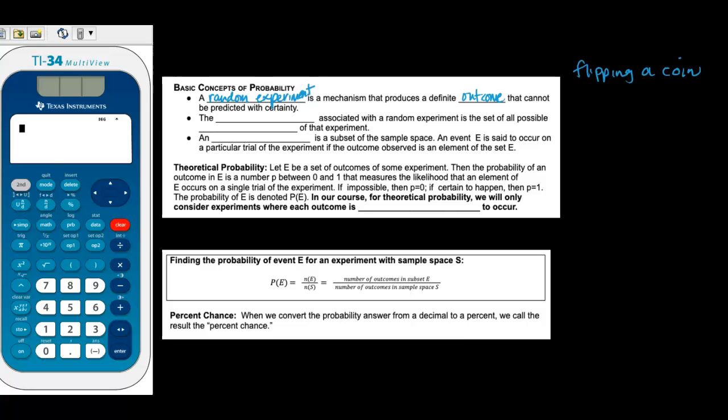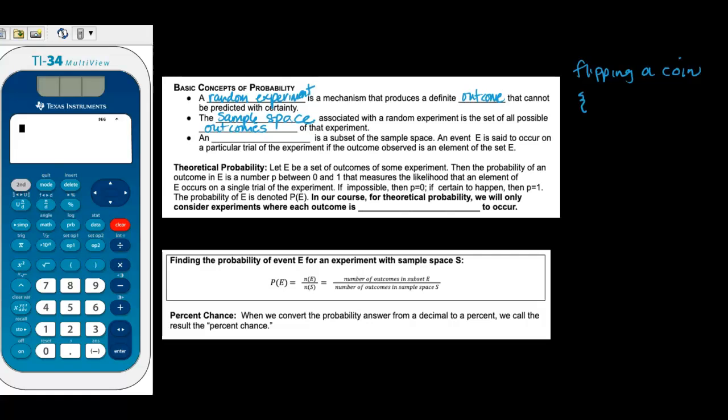And the sample space associated with that experiment is just the set of all possible outcomes. Because when we're finding probability of events, it's helpful to find the sample space first so that we can look at all the different types of possible outcomes. So for example, for flipping a coin, I'm going to use a curly bracket because when we write out sample spaces, we use curly brackets.